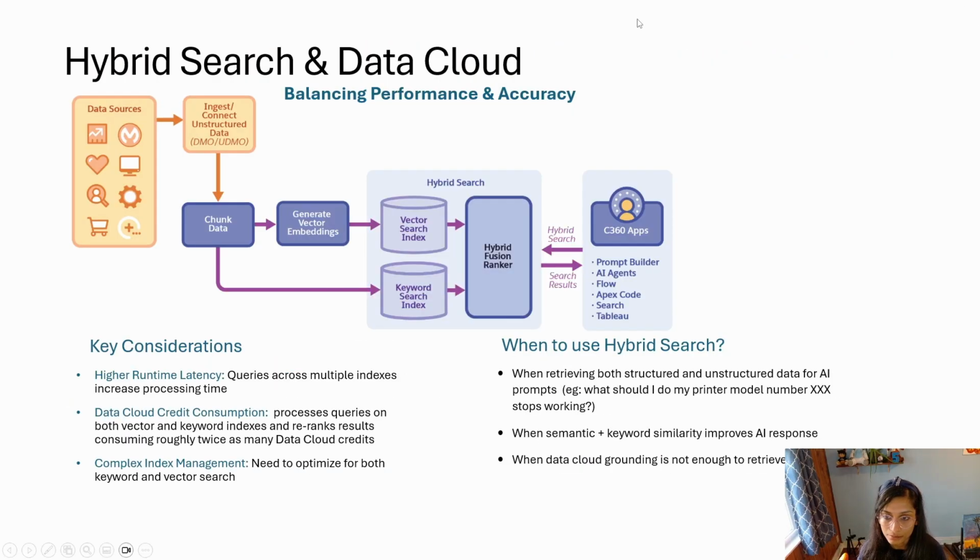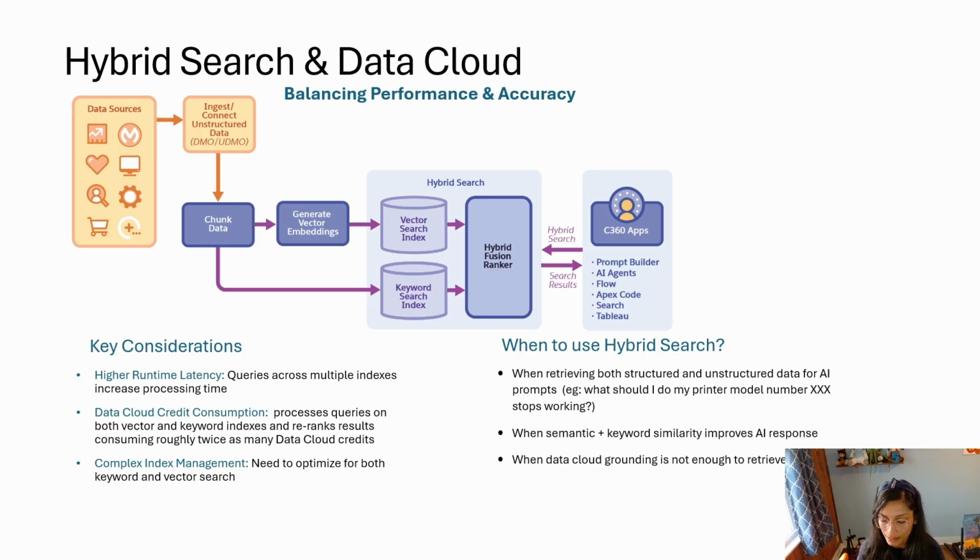So here we have data sources and you bring all the data into Data Cloud. That will chunk the data and generate some vector embeddings. You can change certain things, but certain things are not changeable, and this all happens in the background. And so there is a vector search index and keyword search index. Use your prompts to then say what kind of search you want to use.